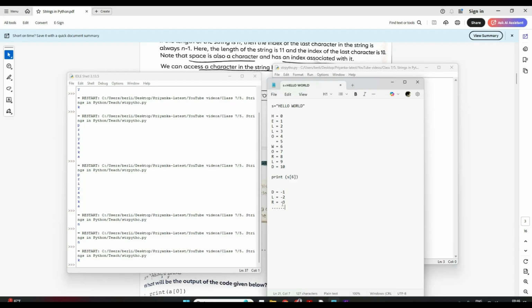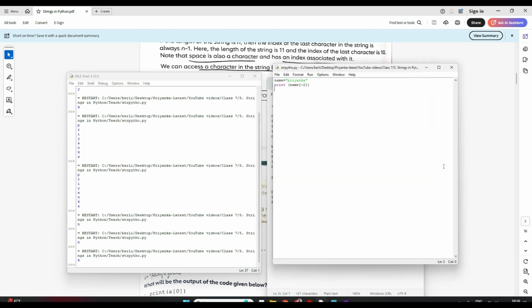Okay, so this is another way, but generally we use the way where it is from 0 till 10. But do remember this, because in your exam you might get questions like this, where ma'am may write print s[-3]. So what is it? It will be from the back, you just need to go -1, -2, -3, -4, -5, -6. So your space will be -6, then -7, -8, -9. Like this it will go till -11.